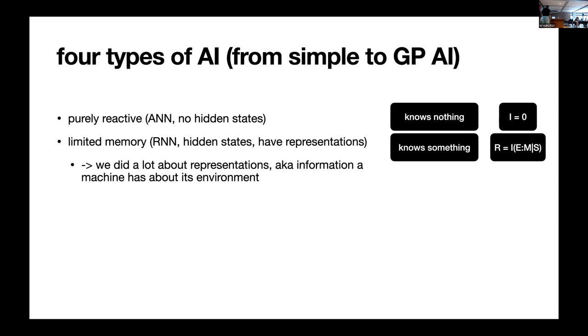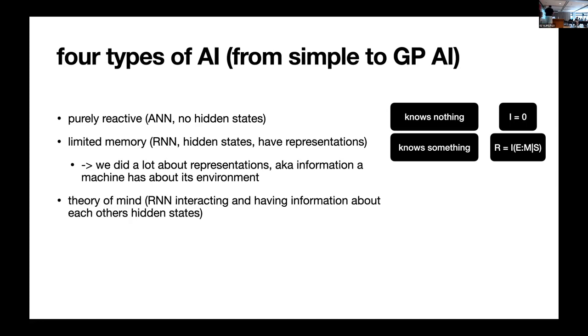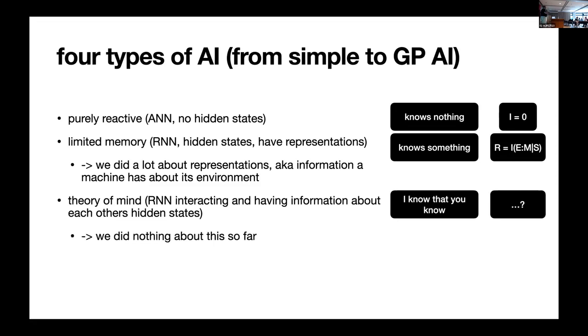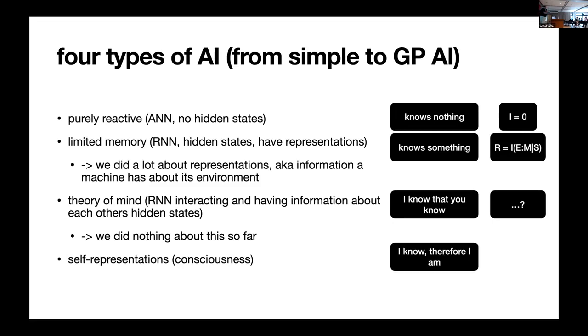So that's the second step, where we're on the way. And then if you extend this, the moment there are things in the environment, some of those things have hidden states, and you want to actually understand those hidden states. That means you have to extend this to theory of mind, understanding that things have hidden states and knowing these hidden states. So it's pretty much like, I know that you know type of thing. Strangely enough, Chris and I, or our labs, did nothing on this. We just ignored this point because we were more fascinated by the last extension, which is self-representations. Sort of, I know, therefore I am, or I know that I know. That's kind of the highest level of information that you can have about yourself.